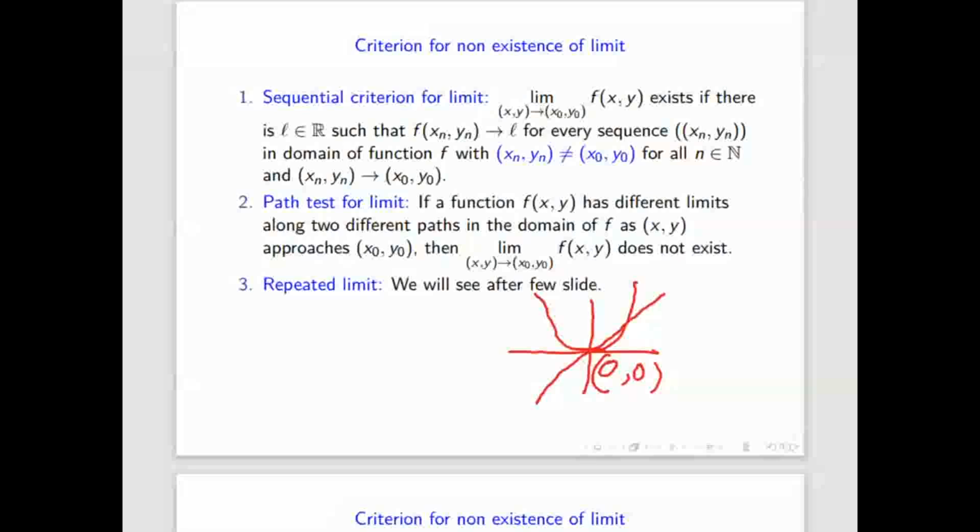We don't know all the paths or curves, or the exact function, so you cannot show it for all of them. That's why we are using this for non-existence of limit.